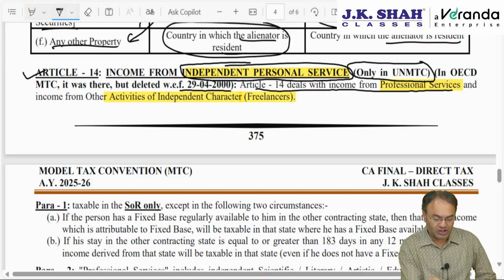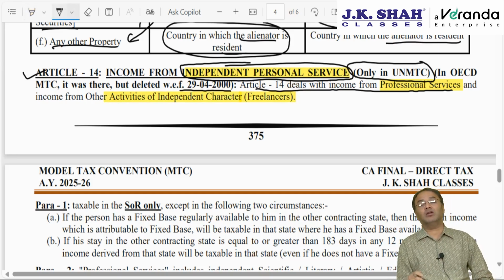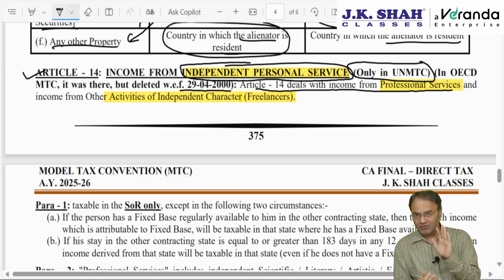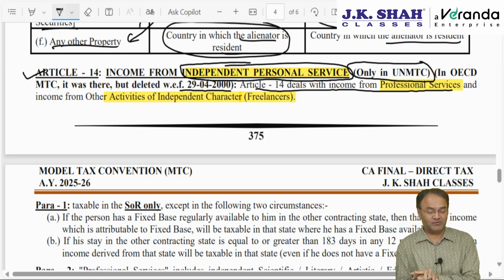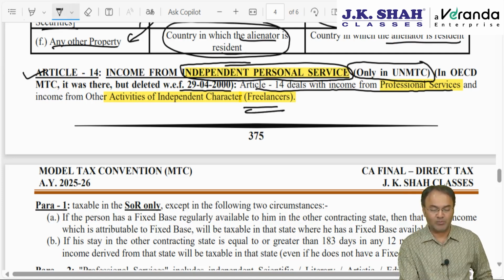Article 14. In case you are working as an employee, then Article 15 will apply, which is not covered by our institute. Article 15 is titled income from activities of dependent personal service. Dependent personal service means you are dependent on your employer. You are receiving income from your employer. That is Article 15, which is not covered. Article 14, independent personal services, which means freelancers basically, including all professionals.